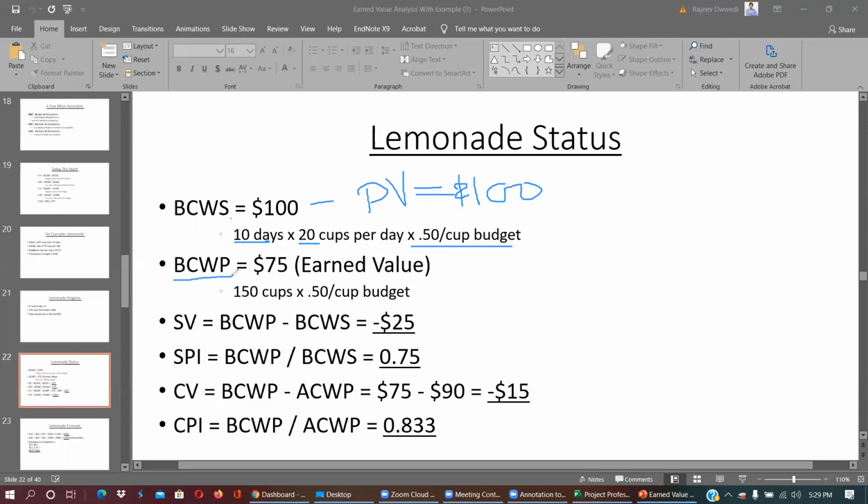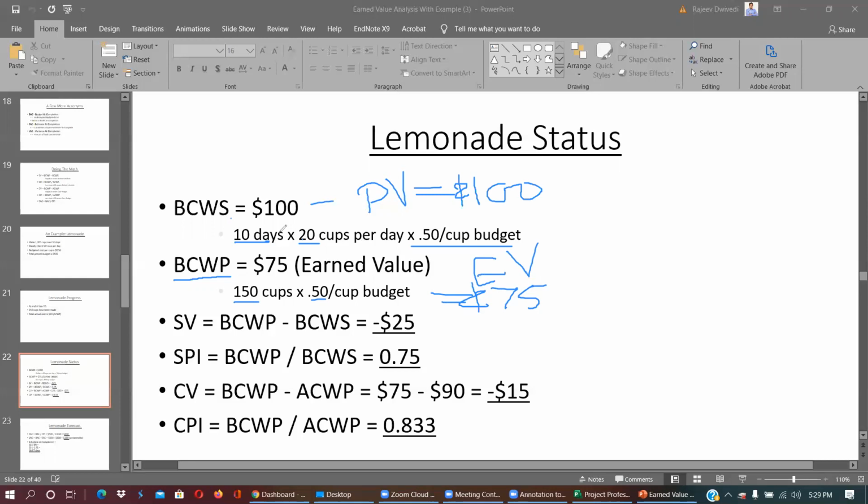Budgeted cost of work performed. This is earned value. What has been earned so far? So far 150 cups are manufactured or made, and 50 cents is each cup. So basically this is $75. Earned value is $75.